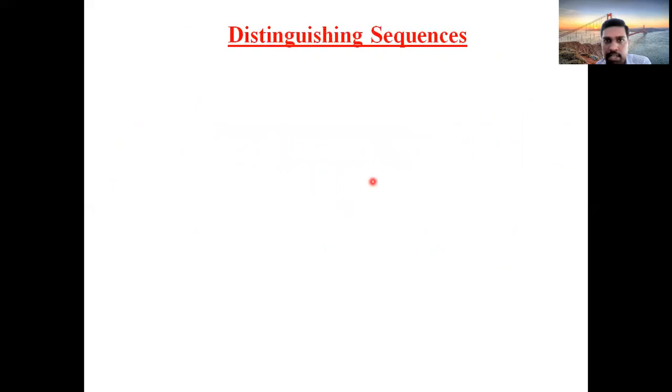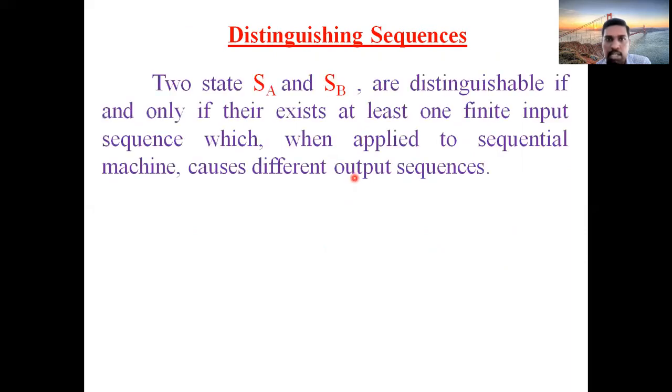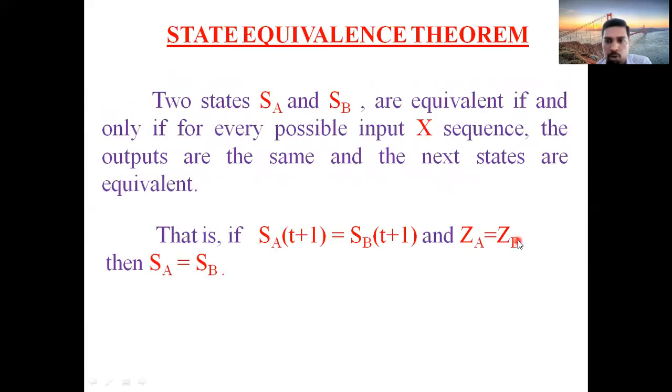And now we will see the important topic, distinguishing sequence. Very important topic. Two states are said to be distinguishable. Two states SA and SB are said to be distinguishable if there exists at least one finite input sequence which, when applied, produces a different output sequence. In the previous statement, when the outputs are equal and next states are equal, they are said to be equivalent states.